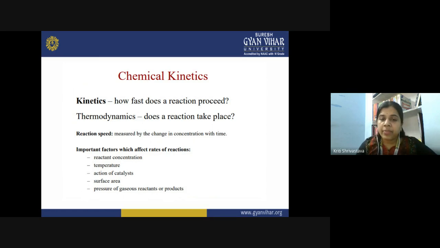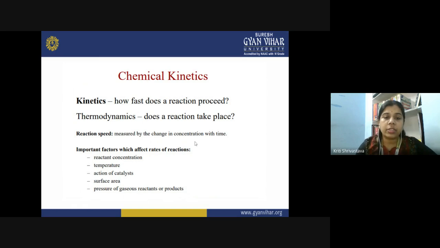So you will see a constant decline in the concentration of the reactant with time. And because you are getting product in a chemical reaction, there will be a constant increase in the concentration of the product with time. So we can measure the speed of the reaction with the decline in the concentration of reactant with time, or the increase in the concentration of product with time. That is how we can measure the speed of the reaction.